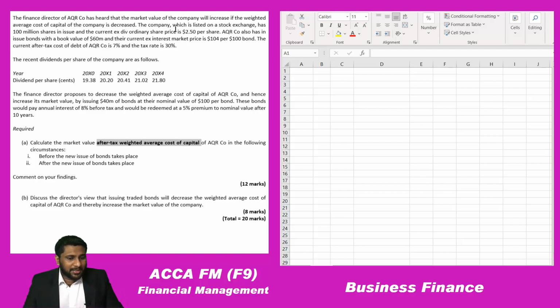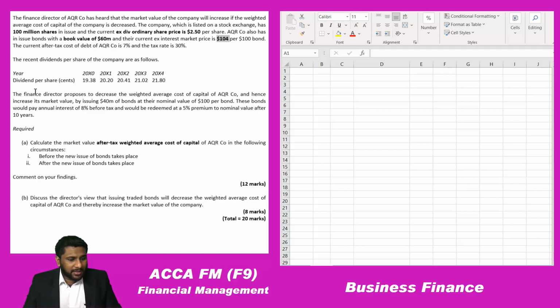The company, which is listed on a stock exchange, has 100 million shares in issue. So I'll highlight that point. The current ex-dividend share price is $2.5. AQR company also has in issue bonds which have a book value of 60 million, and their ex-interest market price is 104. So the market value is given, it is 104, per $100 bond. The recent dividends per share of the company are as follows. So they have given the dividends from 2000 to 2004.